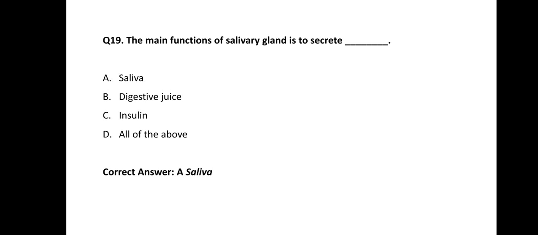Saliva consists of 90% water, then the digestive enzyme salivary amylase is present, some serous fluid, and some mucus is there. So these constitute the saliva. Means carbohydrate digestion starts in our mouth, in the buccal cavity.